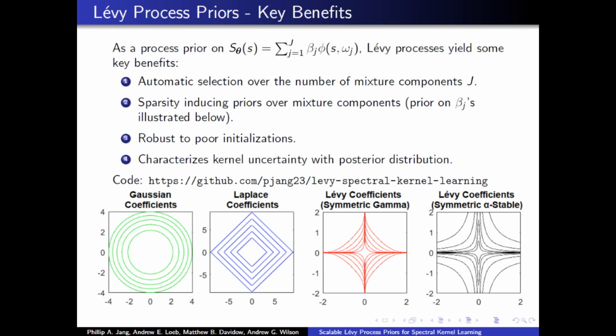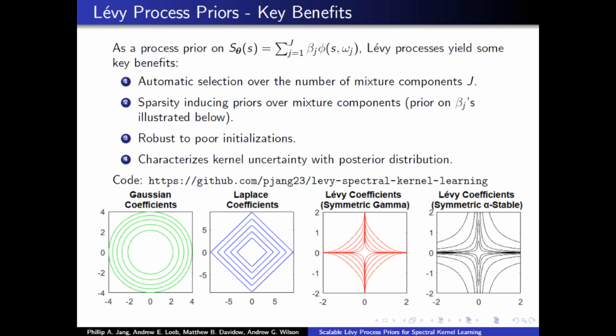The second is that it introduces sparsity-inducing priors over the mixture components, illustrated by the contour plots below. On the left two figures, the Gaussian and Laplace priors on coefficients yield L2 and L1 regularization. On the right two figures, the Lévy priors actually have inward curving contours, having an even stronger regularization effect than L1, and this aids in the removal of mixture components that fit to noise.